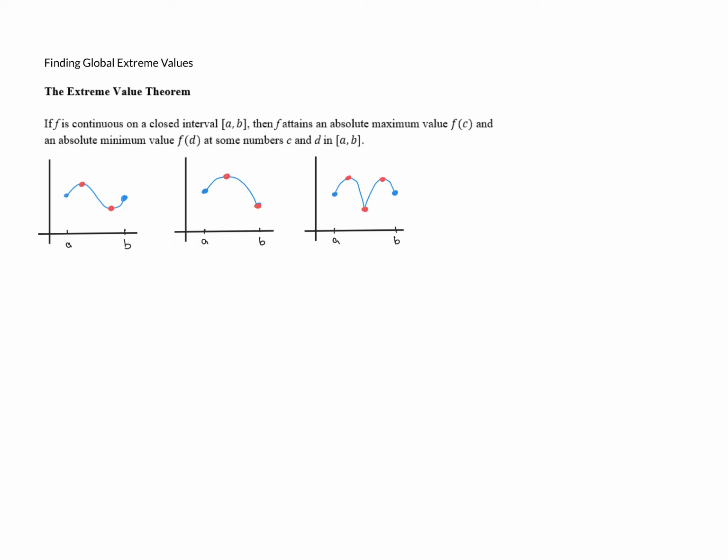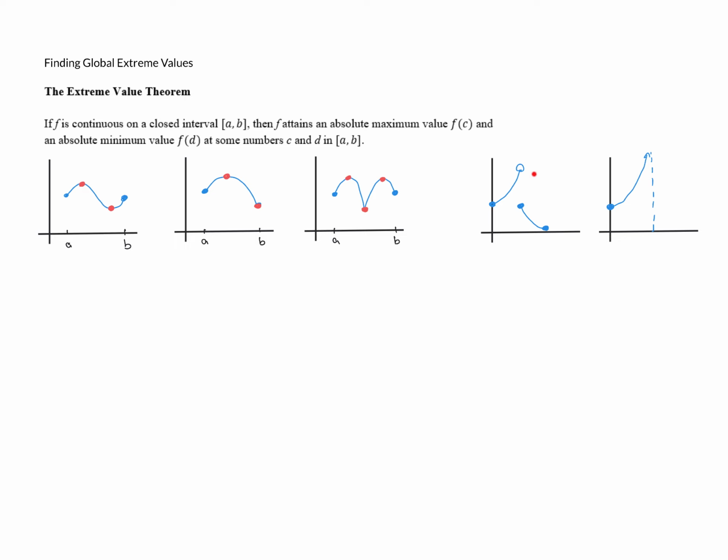And I'm going to give you 2 more examples, but these are examples where we don't have a continuous function on a closed interval. I want to show you why, if we don't have those conditions, it's possible that we don't have an absolute maximum or an absolute minimum. Now, here are 2 examples. In this first example, the function is defined on a closed interval, from this first x value, 0 actually, to whatever the x value is here, but it's not continuous.